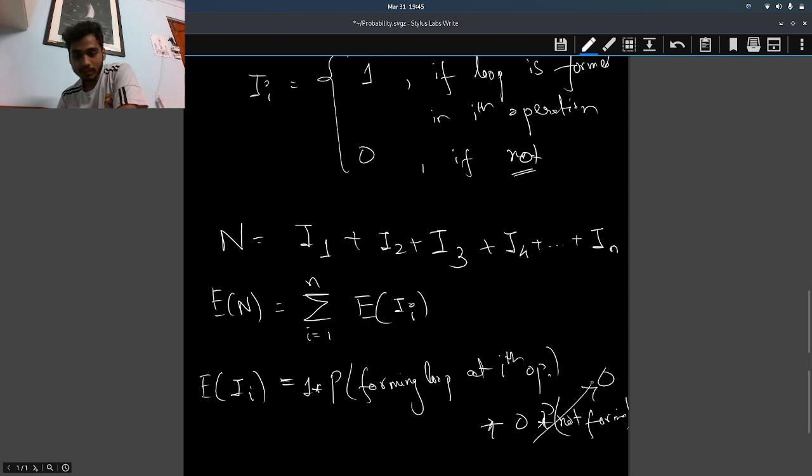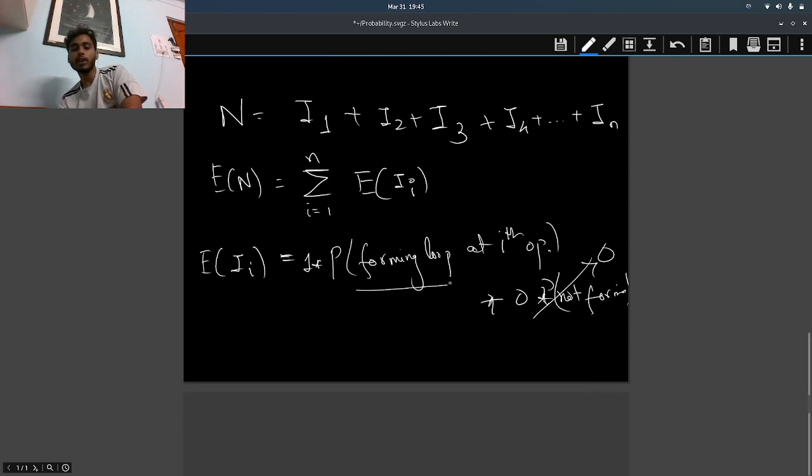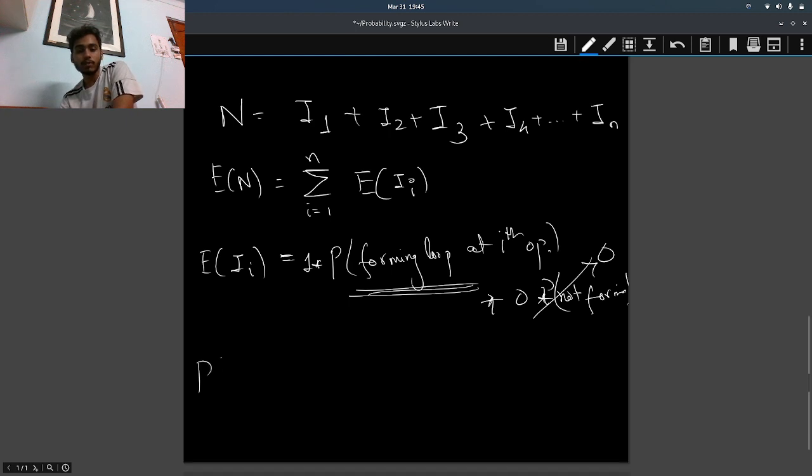So this is anyway 0, we don't care about this. We care about the probability of forming a loop at the ith operation, right? So let's find that out.